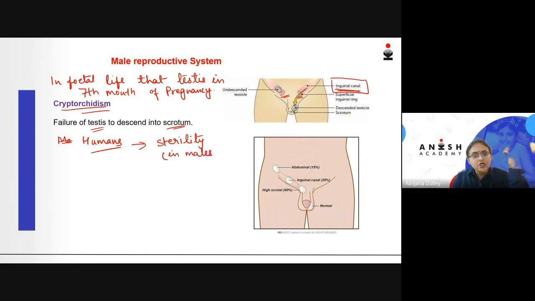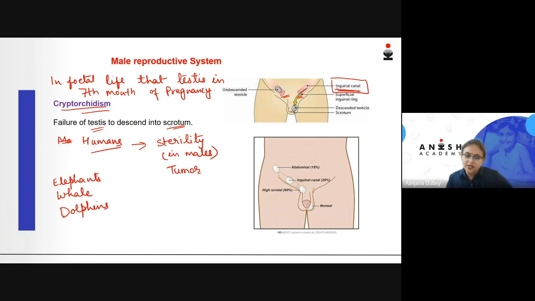And there are also chances that a tumor of the testis will develop. But there are certain mammals which are able to retain the testes within the abdomen without having any defect. They are elephants, some aquatic mammals like whales and dolphins, and some prototherians.